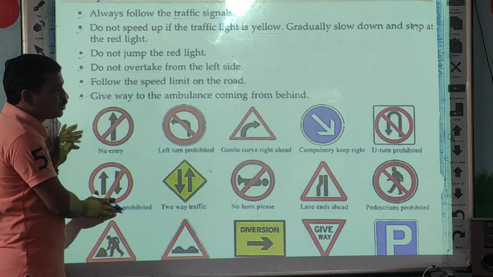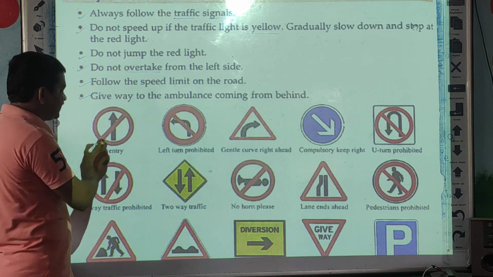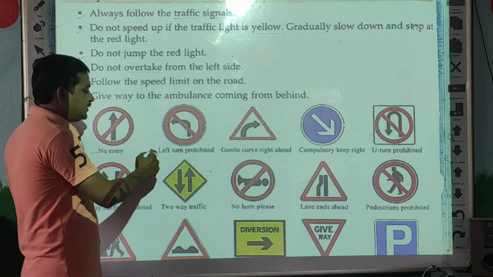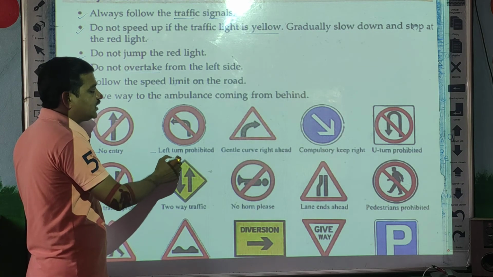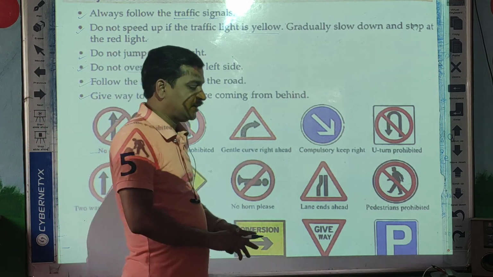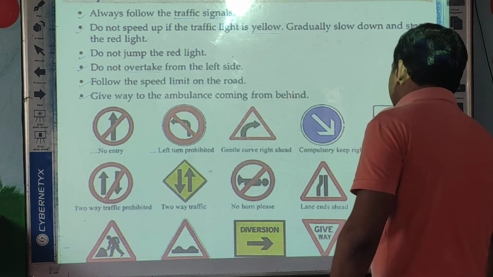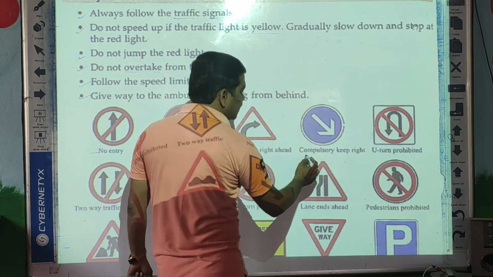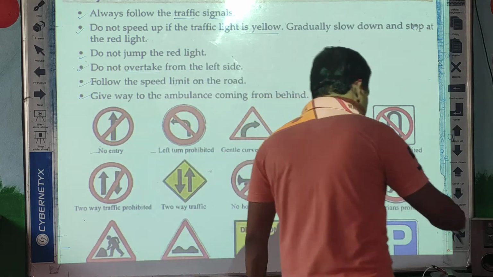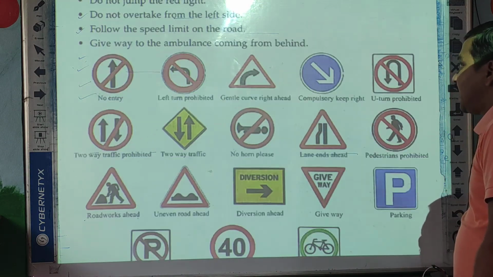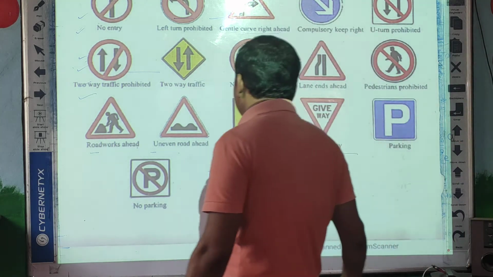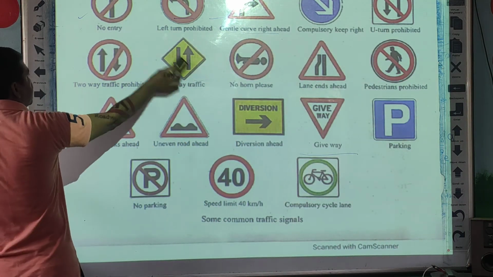And these are the traffic signals. This signal shows no entry, meaning we cannot go there. This signal shows left turn prohibited. Gently curve right ahead. So these are the signals. This blue signal means compulsory keep right. Then this shows U-turn prohibited. So these are the signals, students. These pictures are already given in your textbooks.